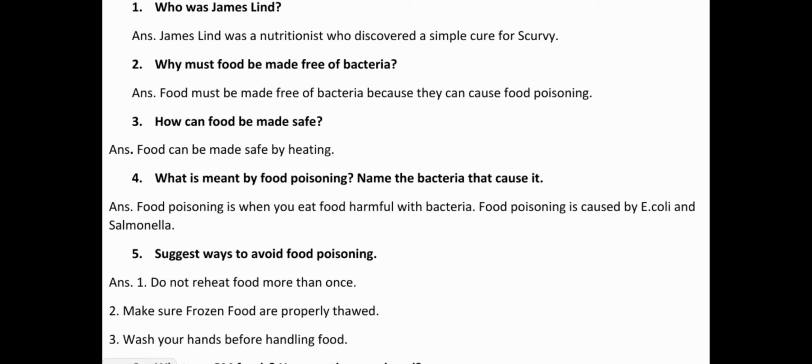If the food is harmful with bacteria, then they can cause food poisoning. So it is very important to remove the bacteria from your food before eating. And how you can do that? By heating.